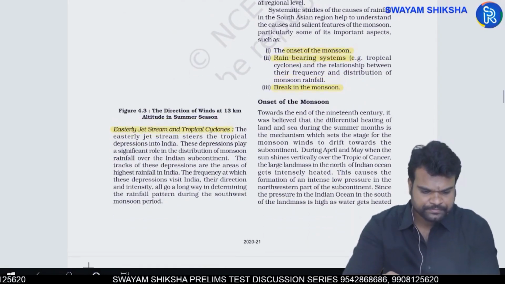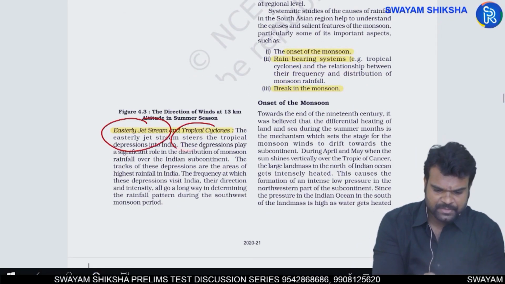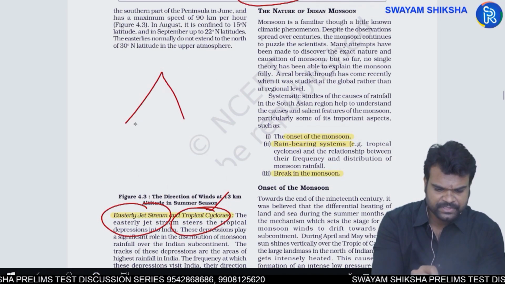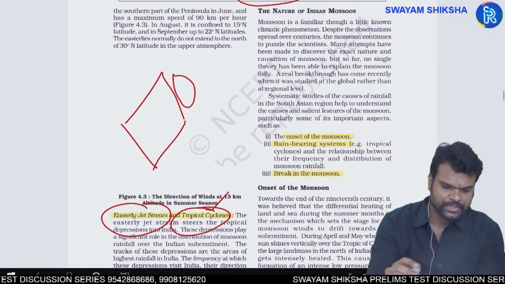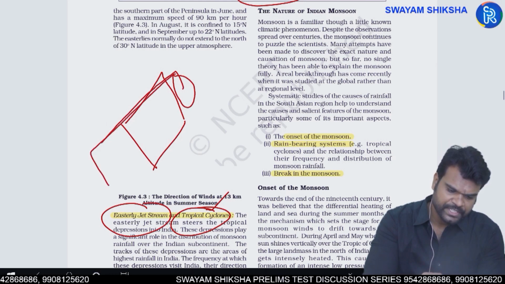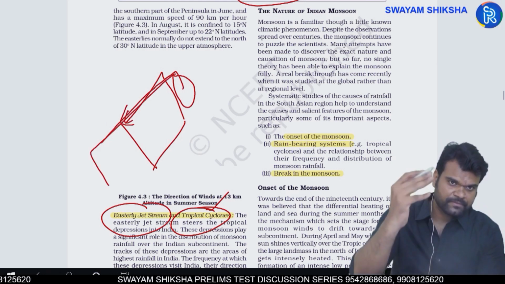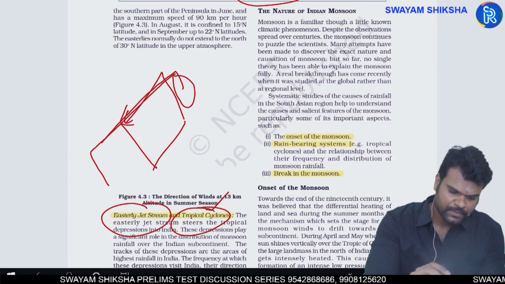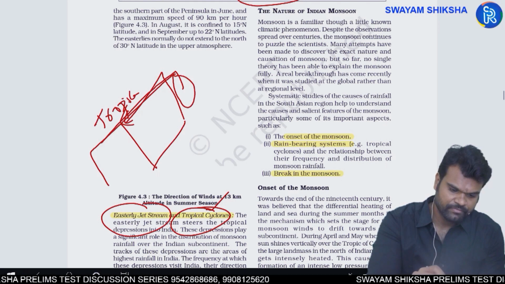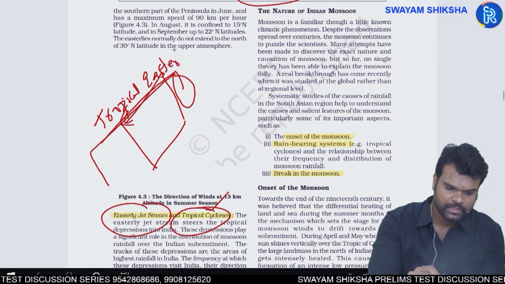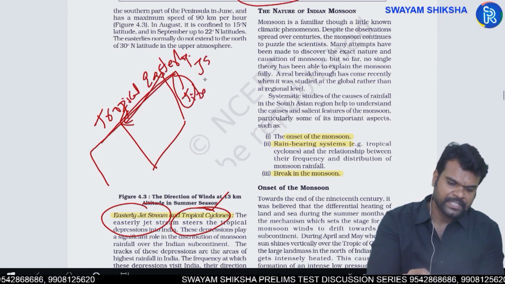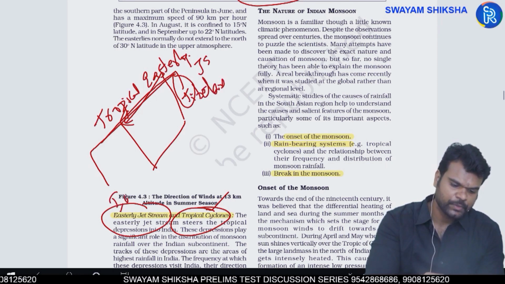Next, easterly jet stream and tropical cyclones. Tropical cyclones I have already explained. Easterly jet stream is nothing but, if this is India and this is the Tibetan Plateau region, from over the Tibetan Plateau region towards the Indian Ocean, in the upper part of the atmosphere, you have the scope for the formation of some kind of jet stream called tropical easterly jet stream, which flows from over the Tibetan Plateau region towards the Indian Ocean region.